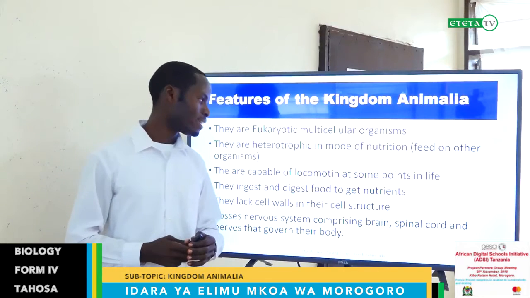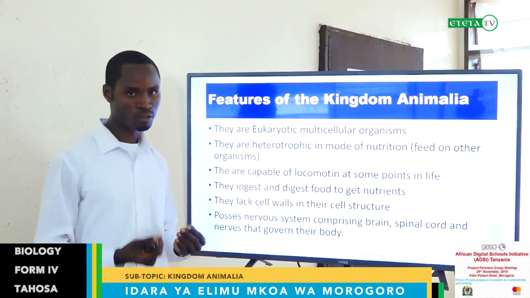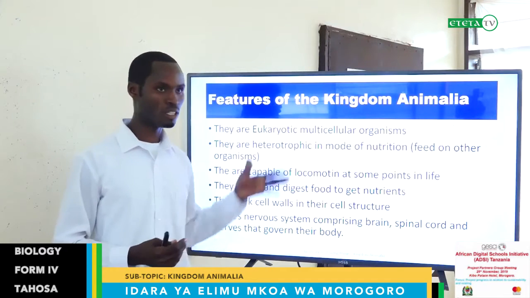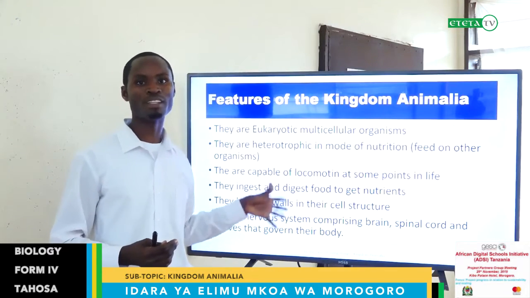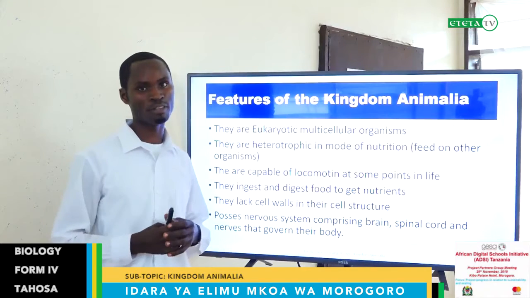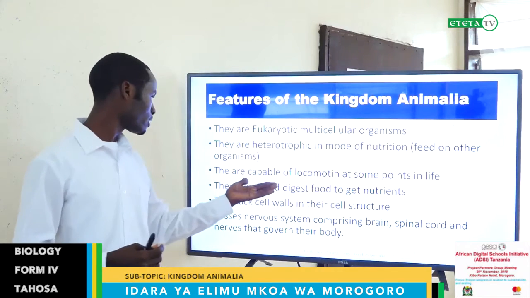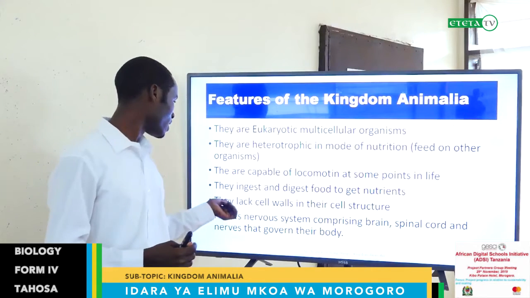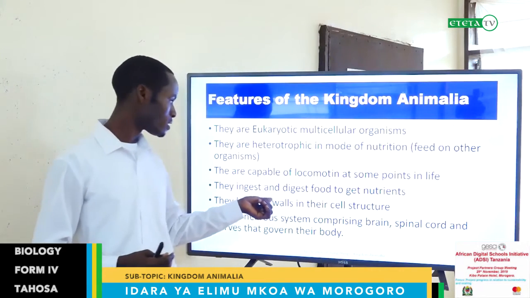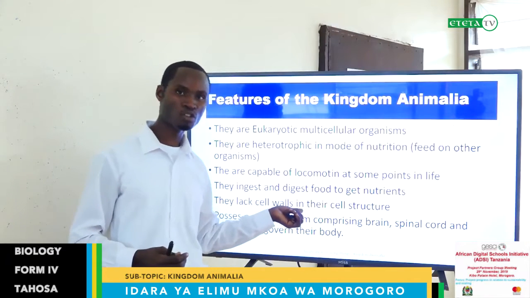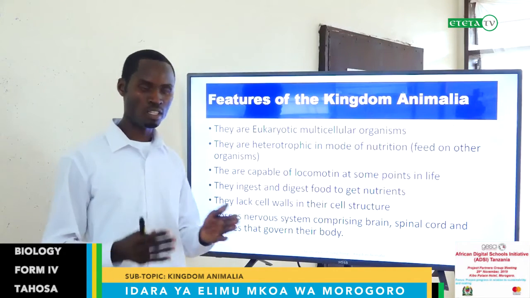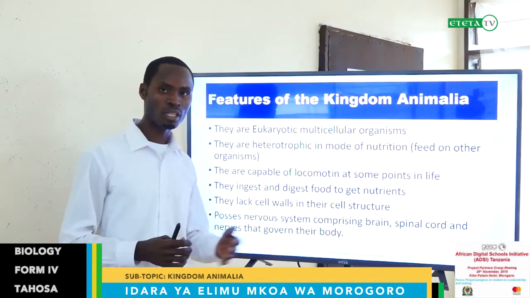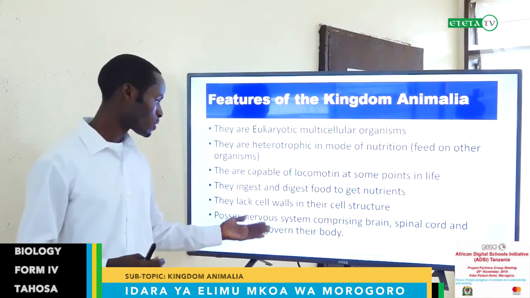They ingest and digest food to get nutrients. They do ingest and digest food because they have a digestive system. This group has a digestive system and has enzymes for digesting. Therefore, they take food from other organisms, ingest and digest. They lack a cell wall in their cell structure. If you remember in the Form 2 topic, cell structure and organization, these organisms have no cell wall in their cell structure. Also, they possess a nervous system.